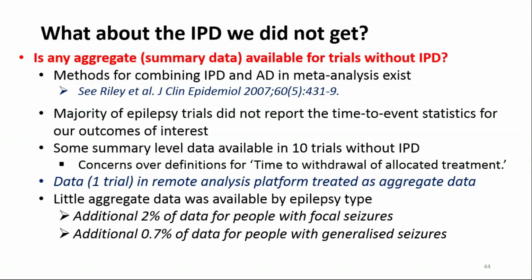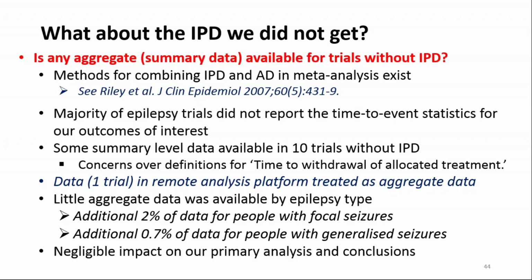But actually, the main problem for us was our interest in the treatment effect by epilepsy type, and there was very little aggregate data available separated by this covariate. So we were only able to add in an additional 2% of data for people with focal seizures and an additional 0.7% of data for people with generalized seizures, so a very small amount. And unsurprisingly, this additional small amount of data had a negligible impact on our primary analysis and our conclusions. So aggregate data really wasn't useful to us in this particular example.